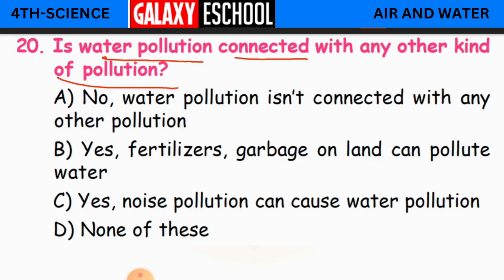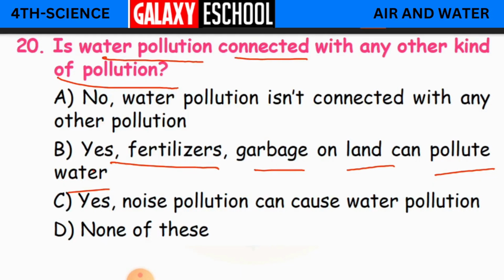And the answers are: A, no, water pollution is not connected with any other pollution. Is it correct, children? No, because water pollution is connected. B is yes, fertilizers, garbage on land can pollute water.